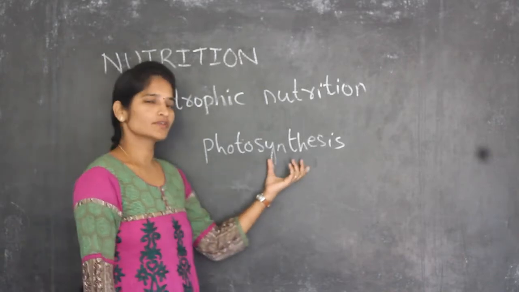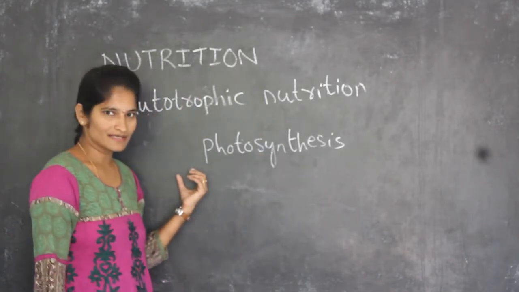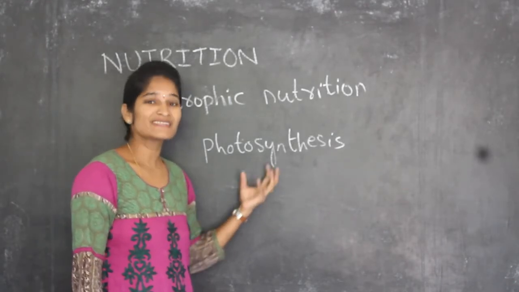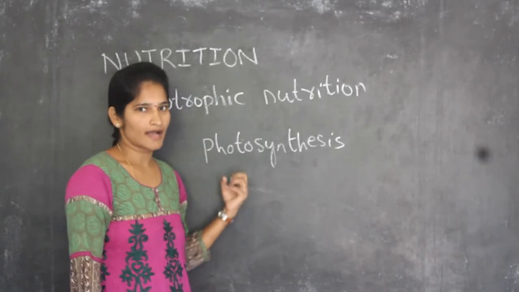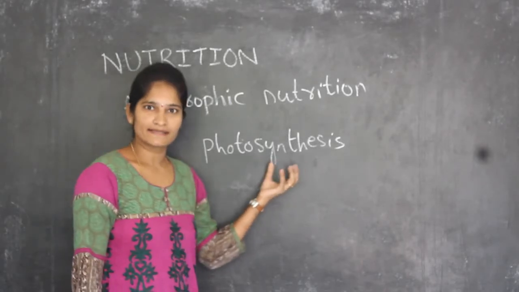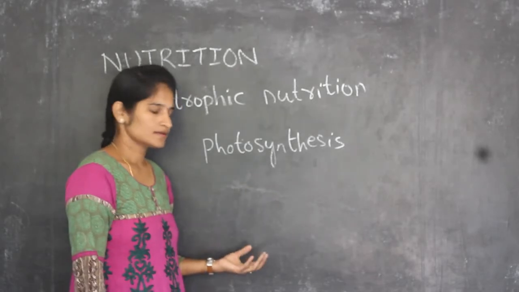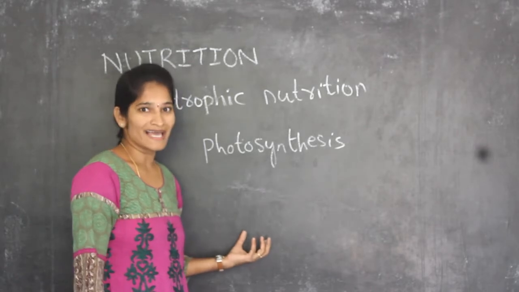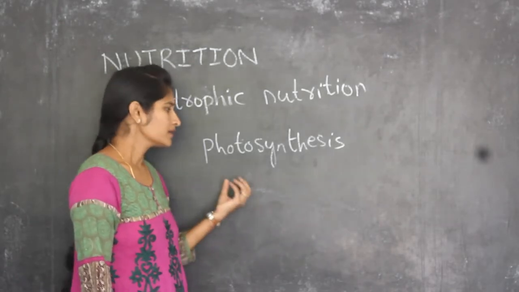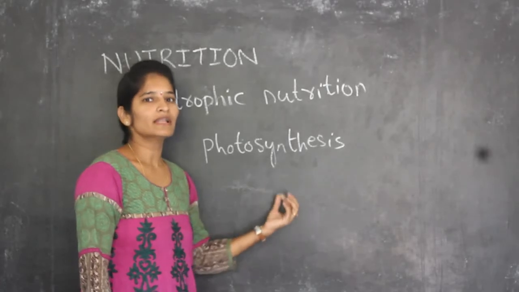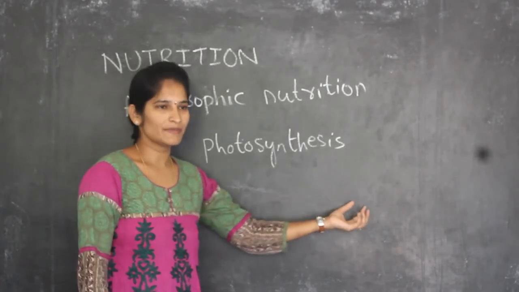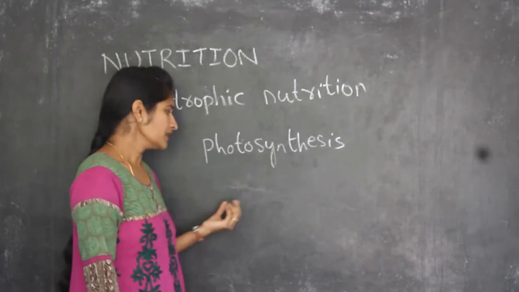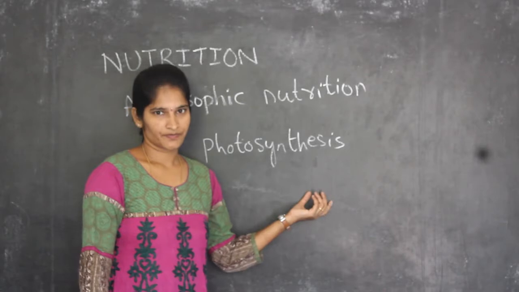So what is happening in photosynthesis? The green plants, is it clear? So what will they do? They will absorb the gases present in the air, carbon dioxide, and they will take the sunlight, and from the roots they will take the simple inorganic nutrients as well as water, and in presence of sunlight they will produce food. That means photosynthesis is nothing but a process of preparing food by the plants.